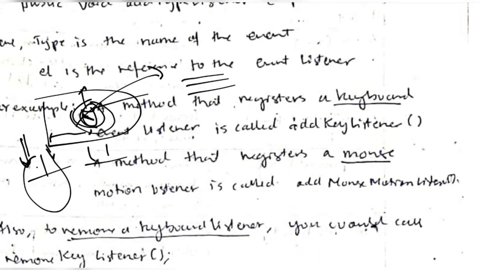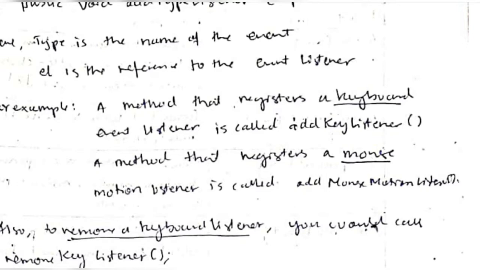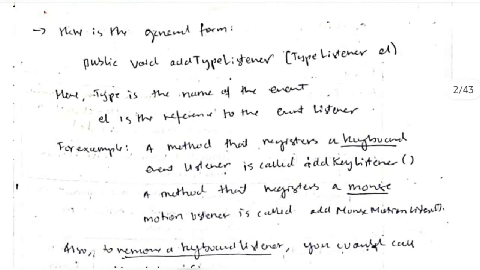Okay, so that will be shown accordingly. Means if this is clicked, a listener will be there for each and every click. Means for left click one listener will be there, right click one listener will be there, which will be performing the specific operations. Okay, so this was about the syntax and the example of listener object.